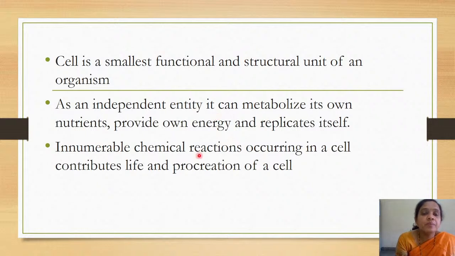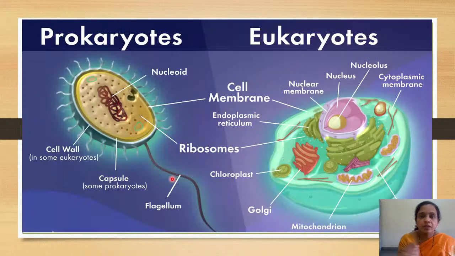Now, innumerable chemical reactions occur in a cell. These innumerable chemical reactions, the metabolic processes we talked about in the last class, contribute to life and procreation of a cell.